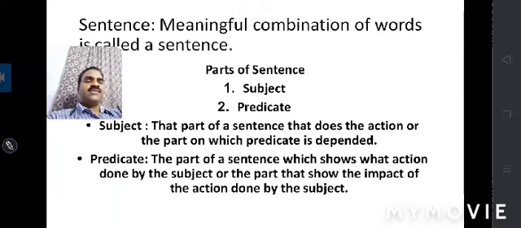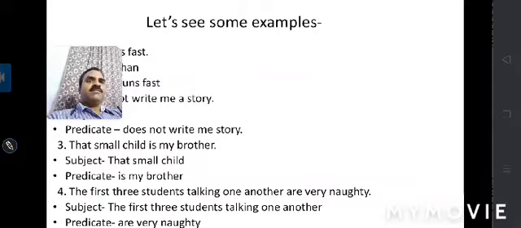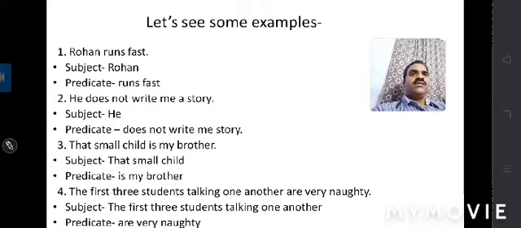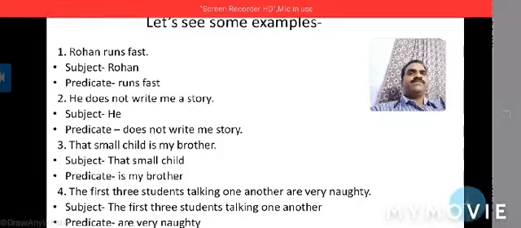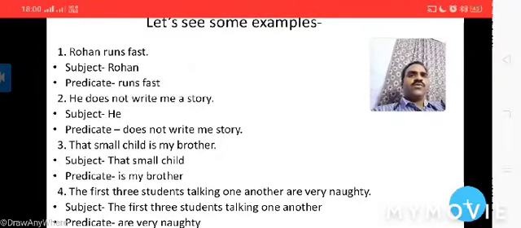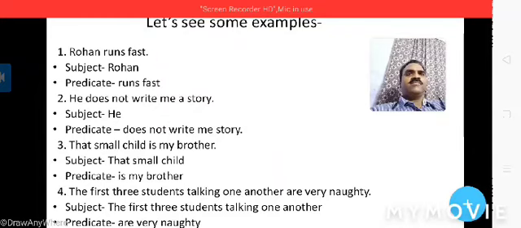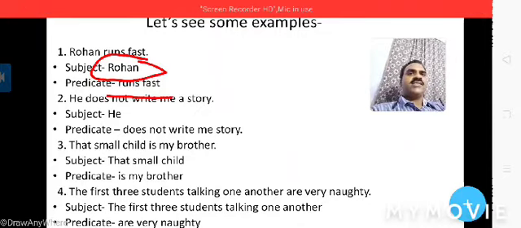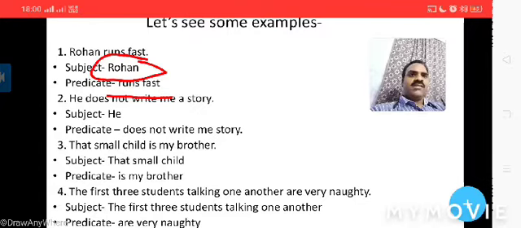So let's understand it with some examples. So here are some examples. Now the first example is Rohan runs fast. Children, here it is Rohan runs fast. Now Rohan is the subject, because in this sentence you will see the doer of the action. The work done by Rohan is runs fast. So runs fast is the predicate part, and Rohan is the subject part.